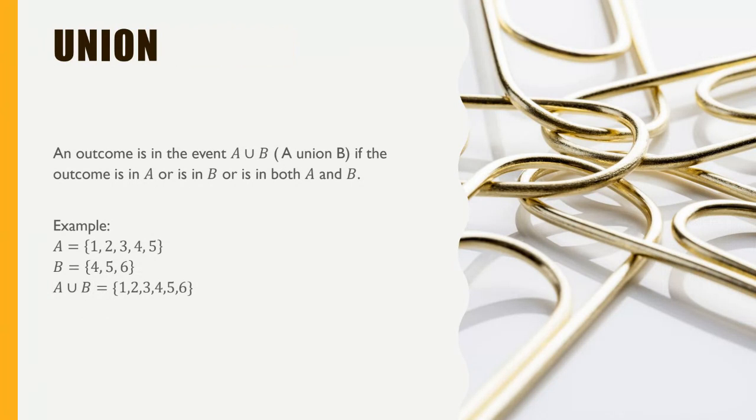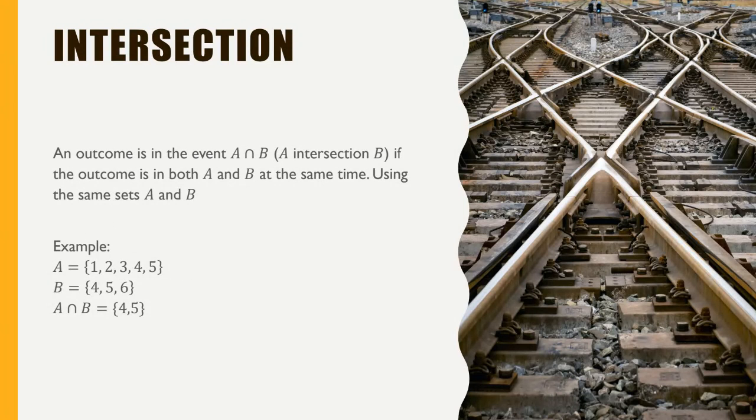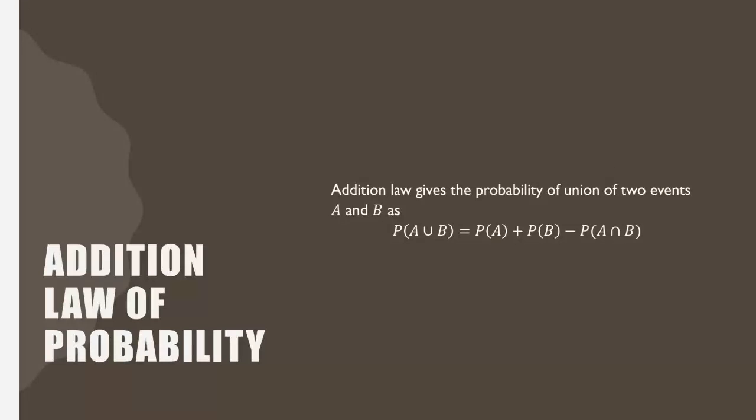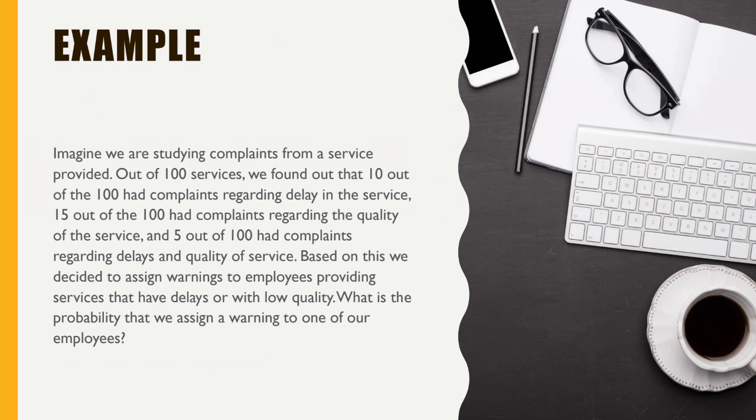So what is 4 and 5? We already know 4 and 5 is the intersection part. So what we are doing here is probability of A union B is probability of A plus probability of B, but we are removing one of the intersection part because we are adding 2 times. So this is the probability of A union B. We call it addition law of probability. Okay, let us see an example.